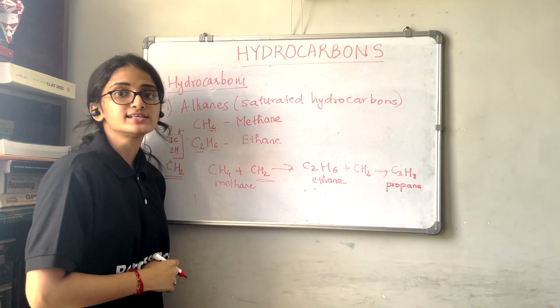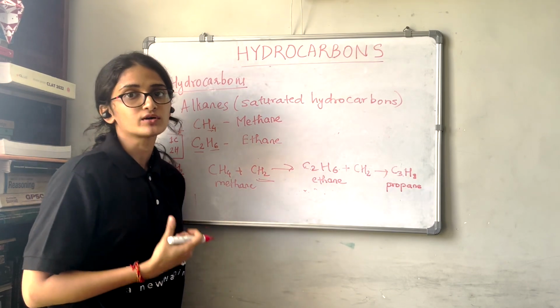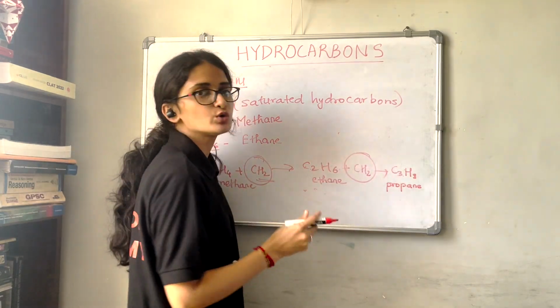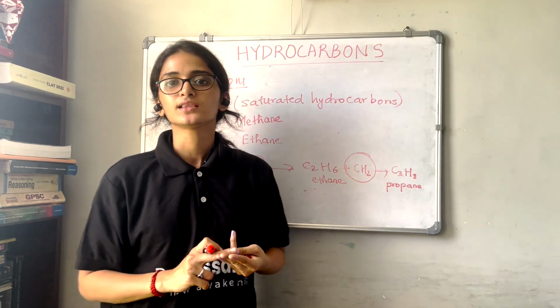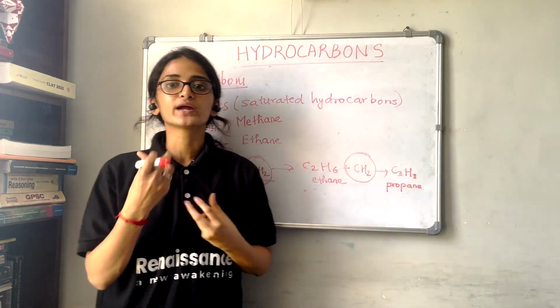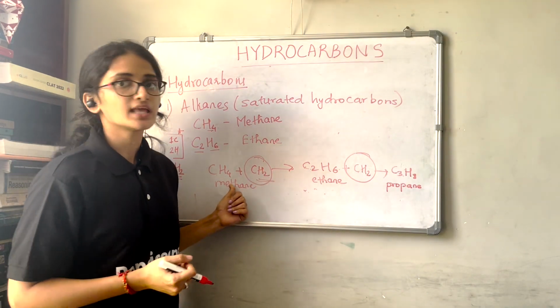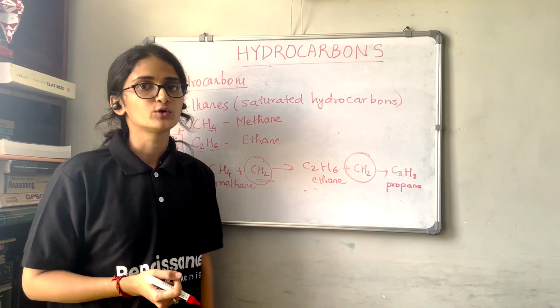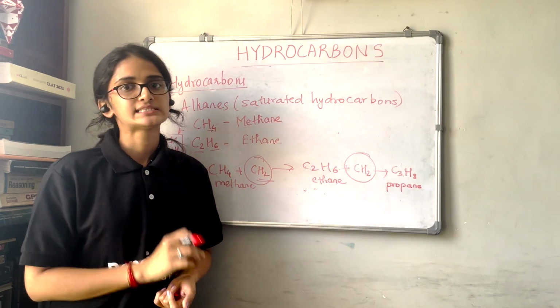They are called the homologous series. Why homologous series? Because when we add CH2 to each hydrocarbon, either methane, ethane, propane, any hydrocarbon, you are going to get the next hydrocarbon. If you add CH2 to methane, you get ethane. If you add CH2 to ethane, you get propane. So that's why it is called the homologous series.